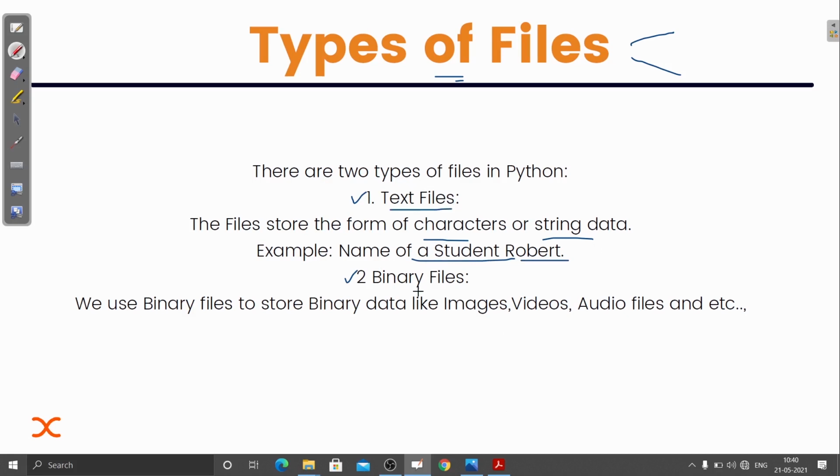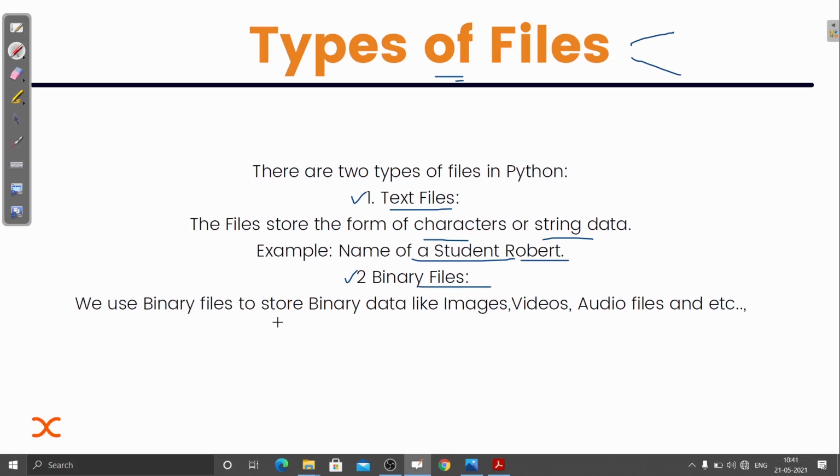Now what is a binary file? Obviously, we are going to create some applications or projects where we will require some data of image type or video type. Those files will come under binary files.